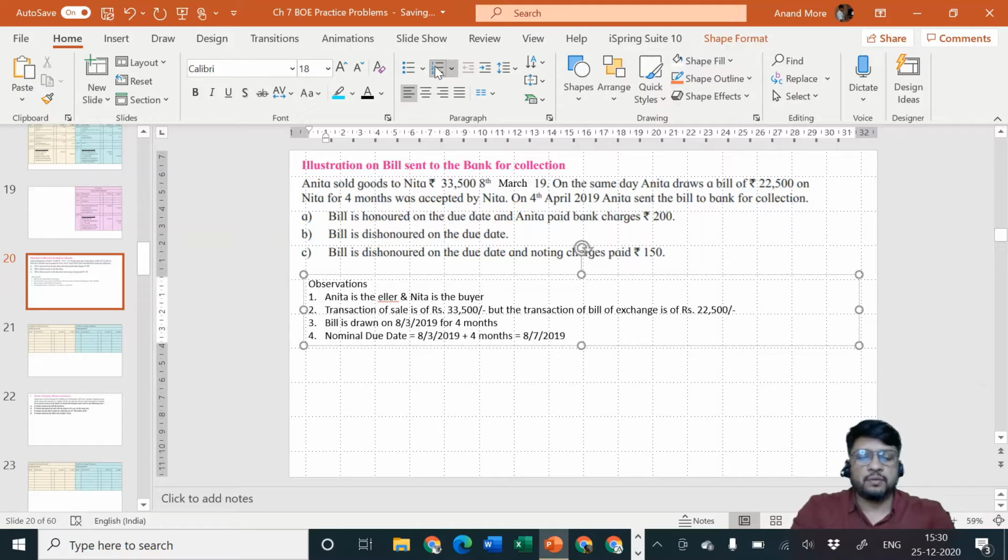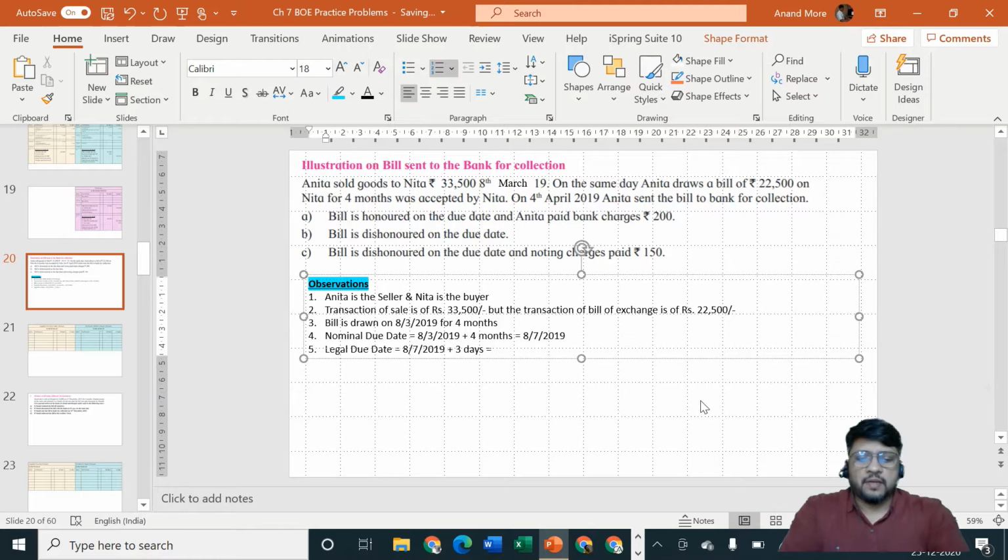But this is a nominal due date, so we will consider the legal due date, that is, after grace days. Legal due date is equal to 8th of July 2019 plus 3 days, that is 11th of July 2019.